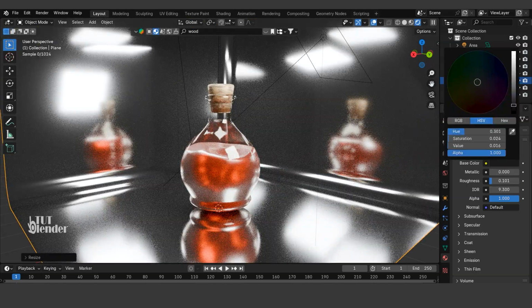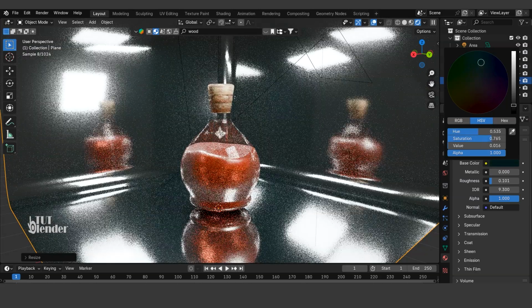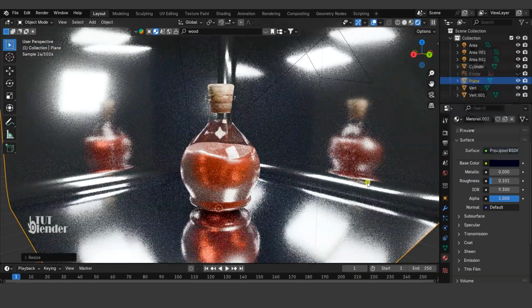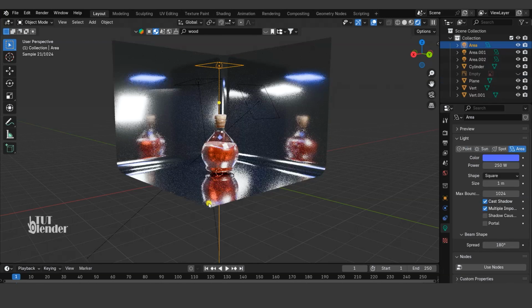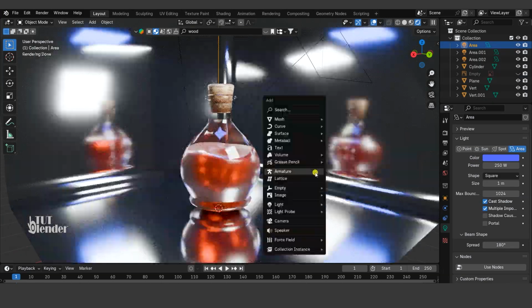I think adding a little blue to our plane is better. This is beautiful. Add a camera and place it wherever you want.